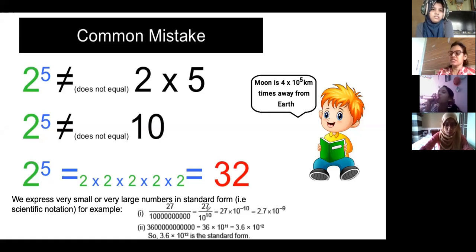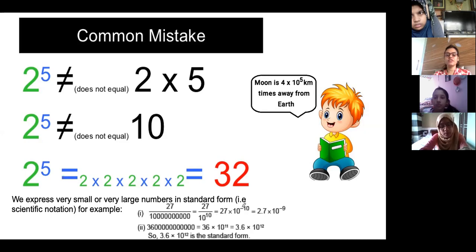Now, whenever some power is in the denominator and I want to bring it in the numerator, it becomes a negative power. So 10 raised to 10, when I bring it in the numerator, it becomes 10 raised to minus 10. Is it clear? I will just explain you the negative power rule, how we use it.